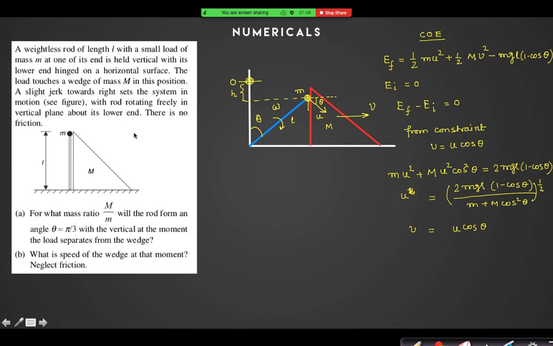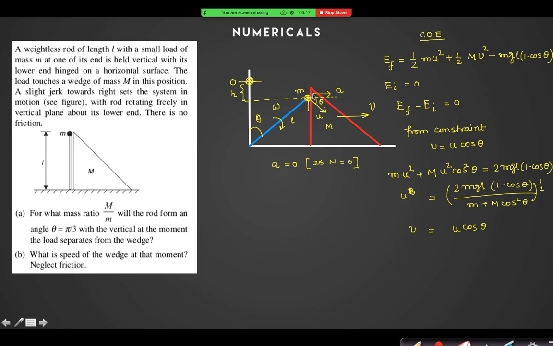But the condition is again saying that at this instant it is losing contact. What do I mean by losing contact? Which force is zero? N equal to 0. Normal reaction is zero. If normal reaction is zero, can I say that the acceleration of the wedge at this instant is zero? As there is no horizontal force, the normal is equal to zero. Yes or no? Yes, sir.